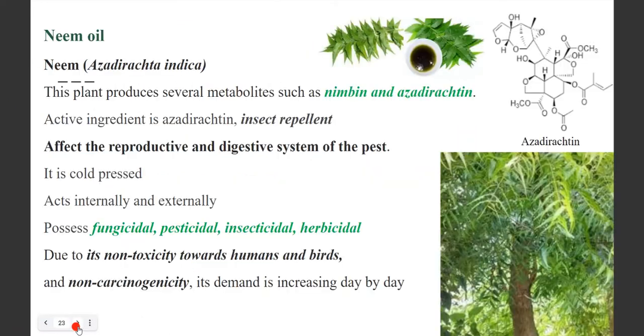And the next one, all of you must be aware of this: neem oil. Yes or no? Neem oil is a very, very effective antiseptic and fungicide. You name it and it has that property. So what is this neem? You can see over here, azadirachtin. This is the chemical component of the neem. It's a very good insect repellent.